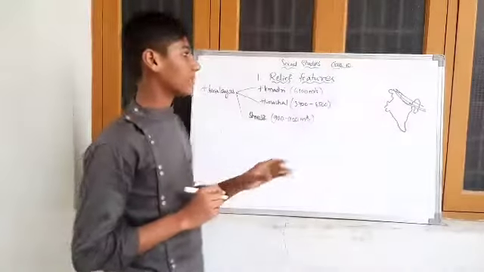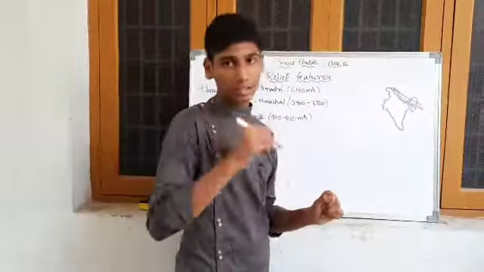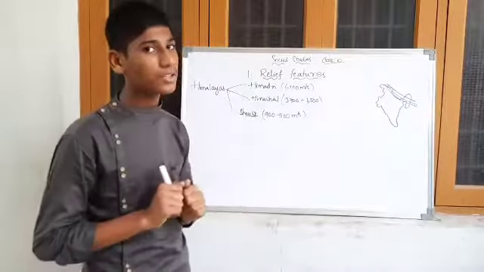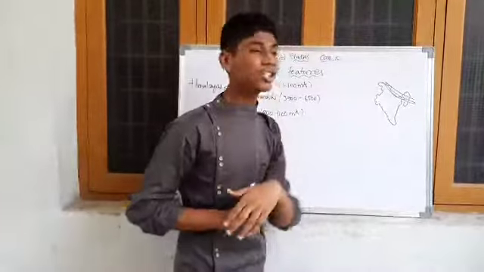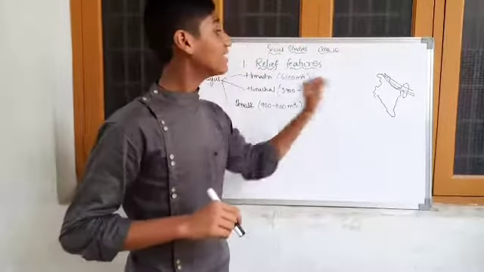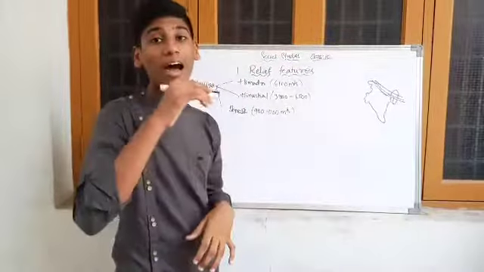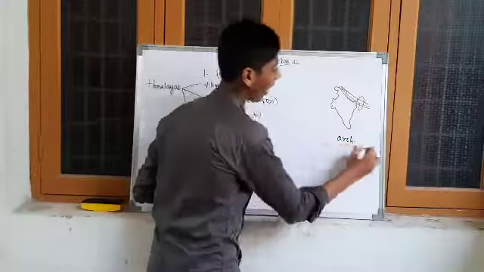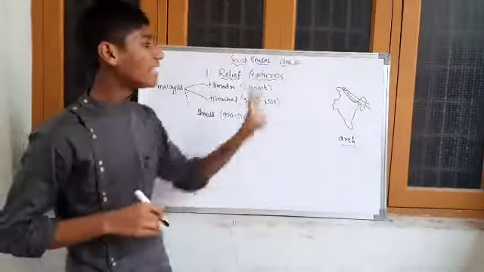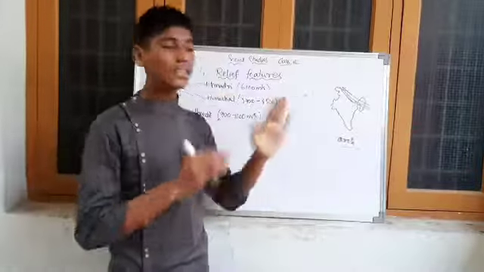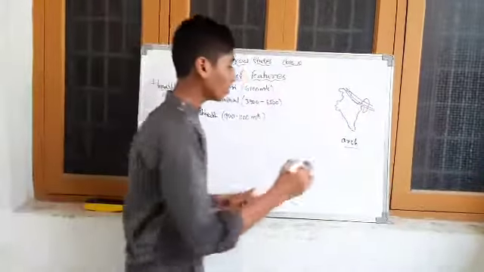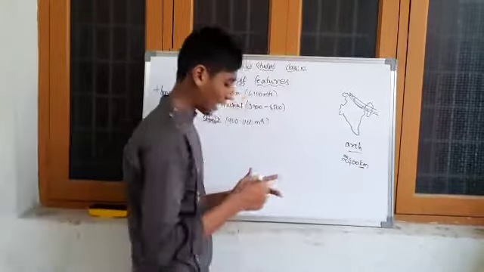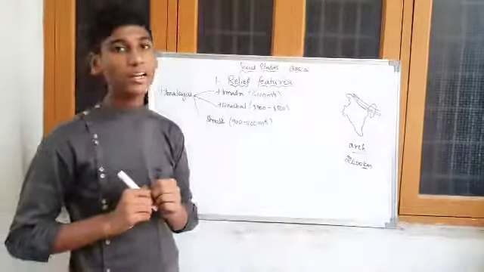What are the Himalayas? The Himalayas are situated in the northeast direction of India, and they are arc in shape. The total distance of the Himalayas is 2400 kilometers.